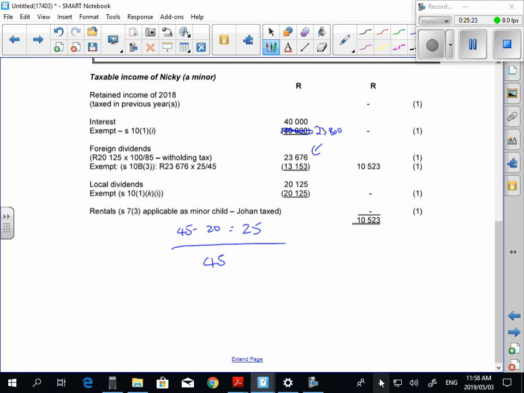And I can proof it to you if you want me to. I can proof that you actually end up paying the same amount of tax with a local dividend as you do with a foreign dividend. You can actually proof it back if you do that. Is that all right, guys? On a trust situation, guys, trust would be in a similar situation to this because they get taxed at 45. Companies are only at 28, so that's why you've got 8 over 28 because it's 28 minus 20 on the top over 28. Are you guys comfortable with that?